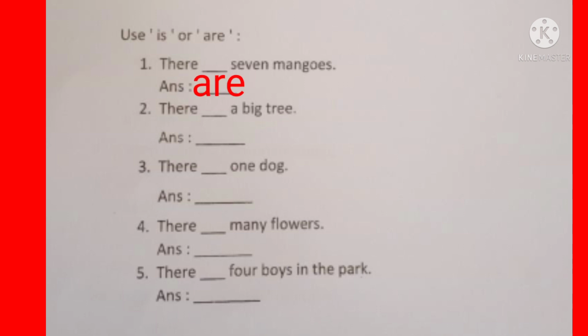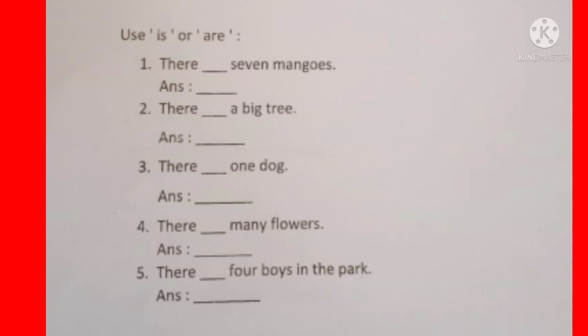There are 7 mangoes. Number 2. There is a big tree. The subject is singular, so we are using is. So the answer, there is a big tree. Number 3. There is one dog. Here also the subject is singular, one dog, so we are using is. So the answer, there is one dog.